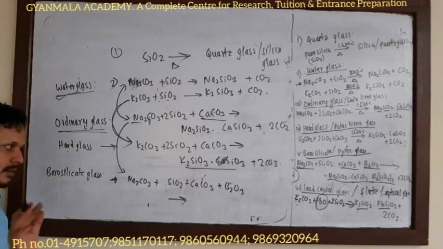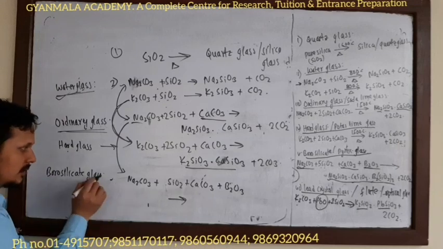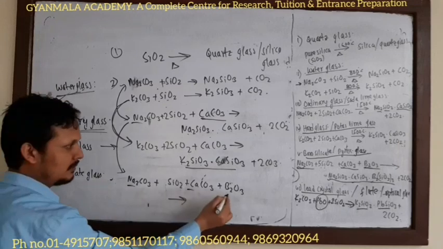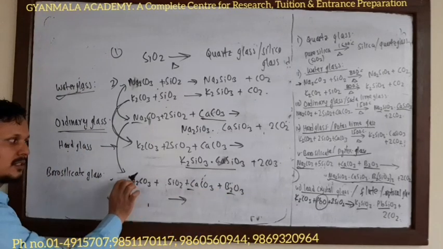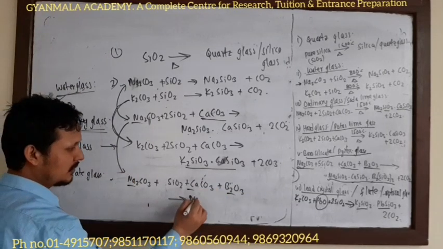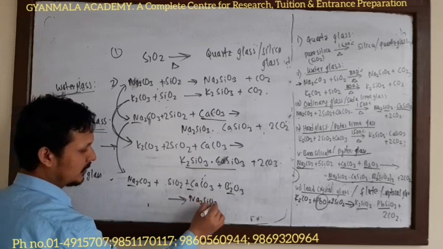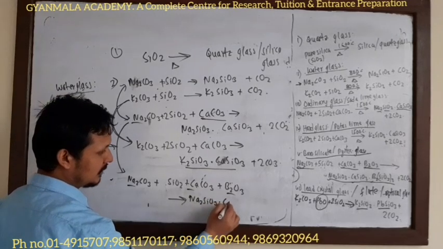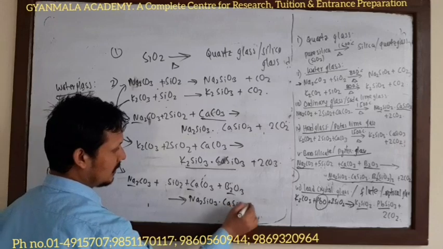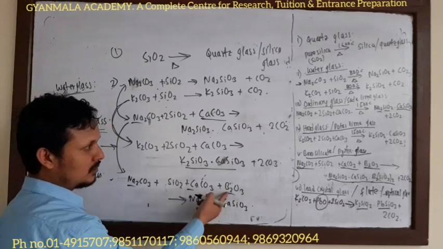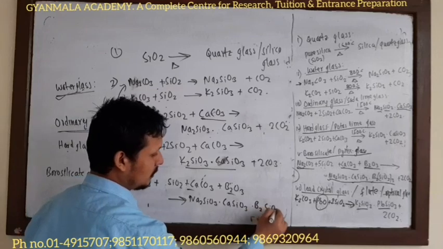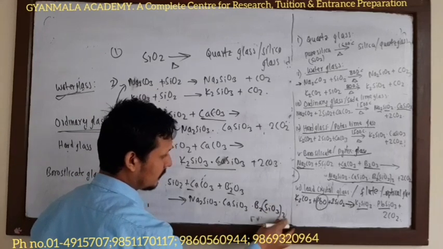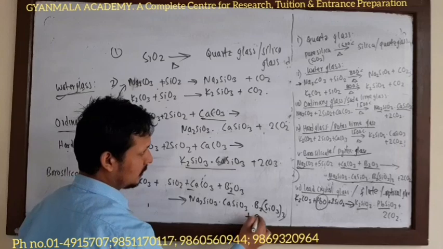Be careful. What are the metals used here? Sodium, calcium, boron. So borosilicate glass is the homogeneous mixture of these metallic silicates: sodium silicate, Na2SiO3, calcium silicate, CaSiO3, and, since boric oxide has boron, boron silicate, B2SiO3, plus 2CO2.